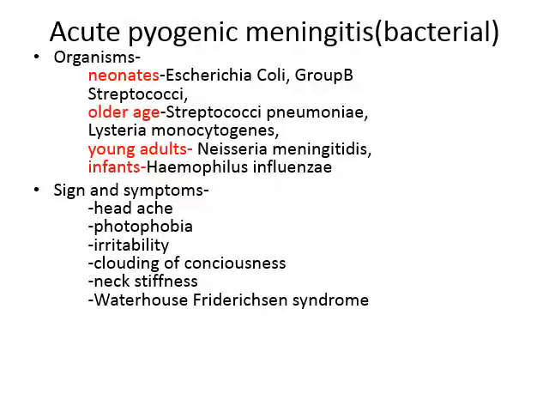Acute pyogenic meningitis, that is bacterial meningitis. Organisms are different in different parts of life. In neonates, the responsible bacteria are Escherichia coli and group B streptococci. In older age, the other extreme, the responsible bacteria are Streptococcus pneumoniae and Listeria monocytogenes. In young adults, Neisseria meningitidis, and in infants, Haemophilus influenzae is important, but due to vaccination, Haemophilus influenzae infection is less common nowadays.